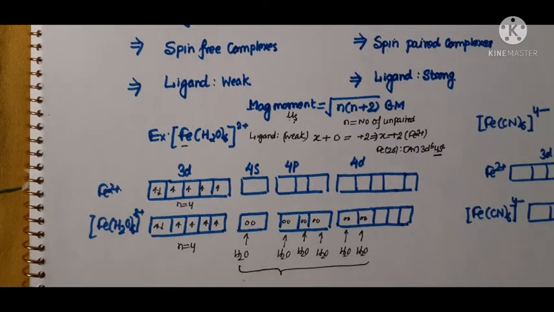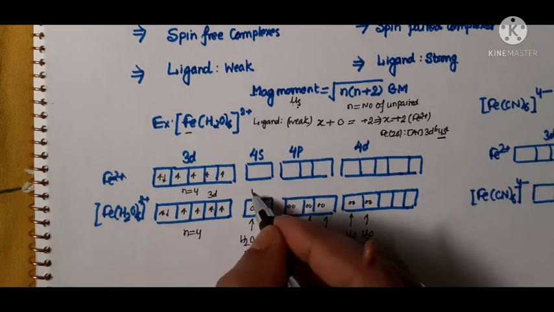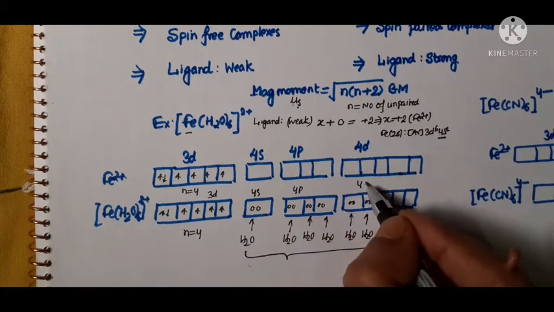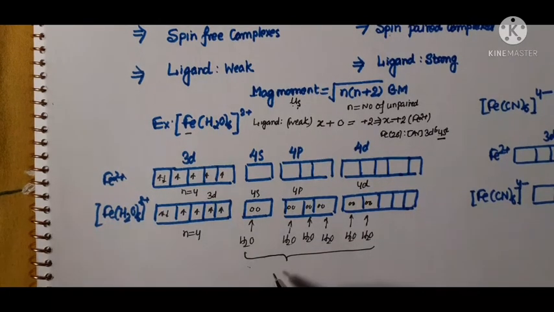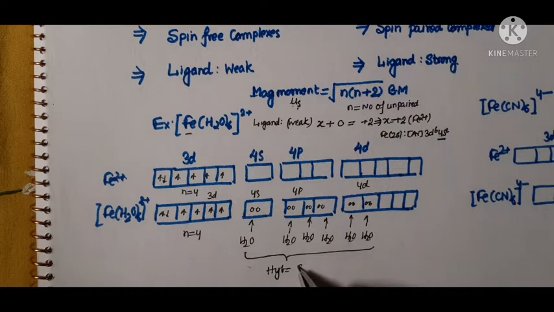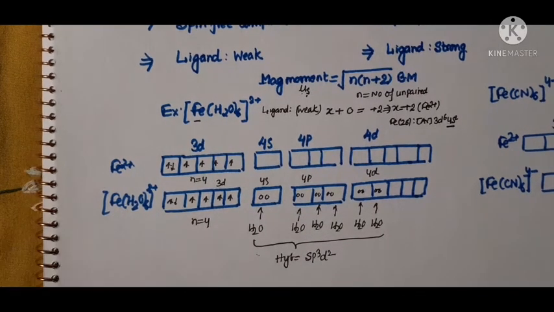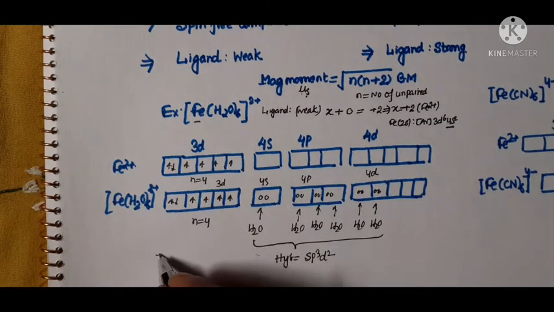The hybrid orbital is based upon the number of vacant orbitals occupied by the donor sites of the ligands. So its hybridization will be sp3d2, and it will be an outer orbital octahedral complex or high spin complex, since there are 4 unpaired electrons,